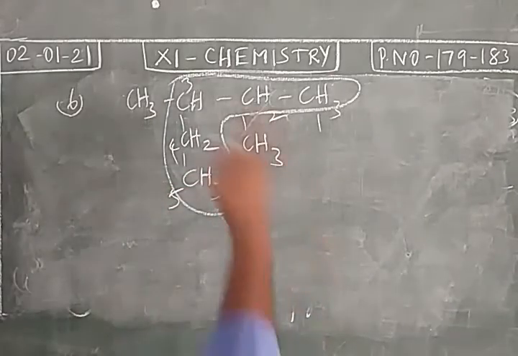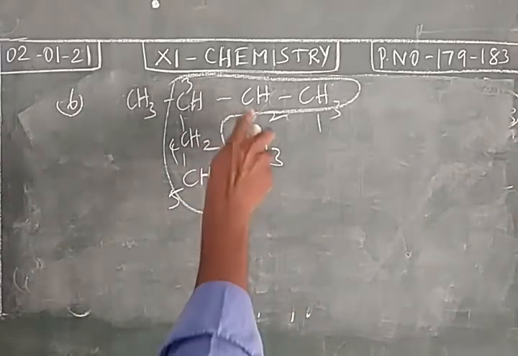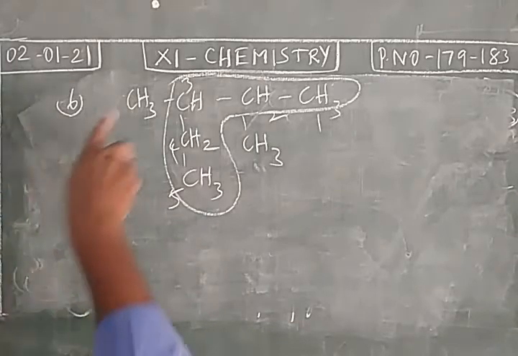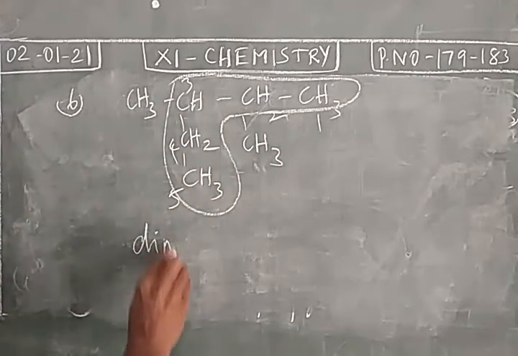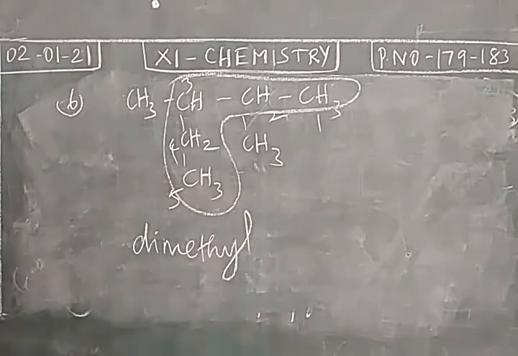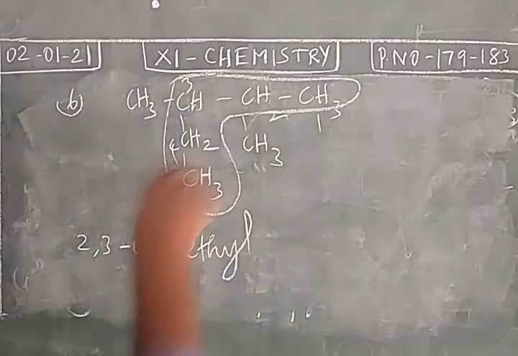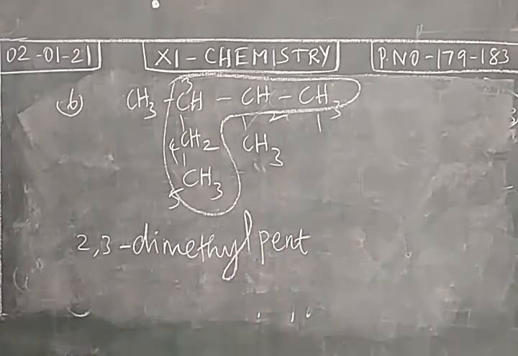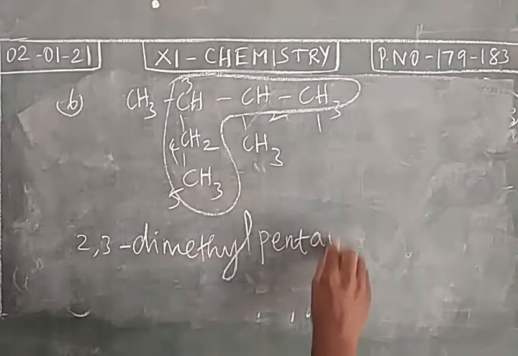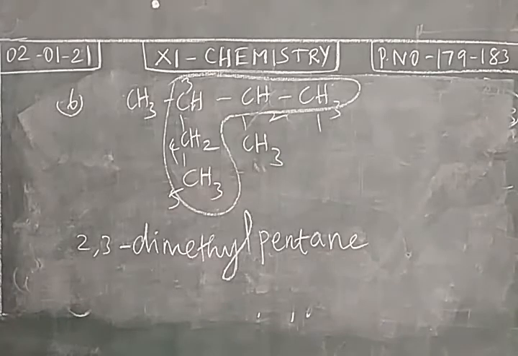So in the longest chain, 5 carbon atoms present. At the second position and the third position, we have the methyl groups. So we have 2 methyl groups, dimethyl, and their positions are 2 and 3. So 2, 3 dimethyl, 5 carbon atoms present in the longest chain. Root word pent, the saturated hydrocarbon. So primary suffix ane, 2, 3 dimethyl pentane.